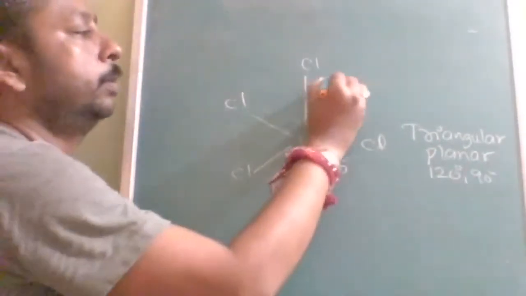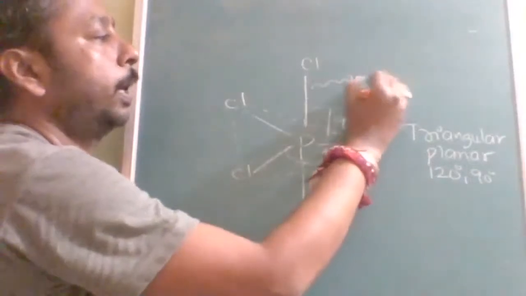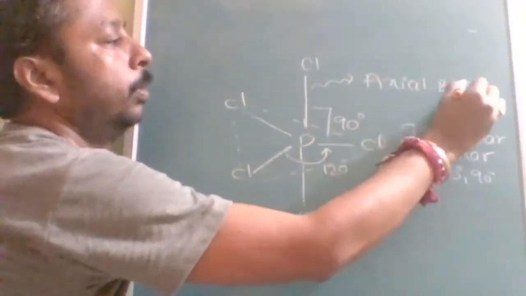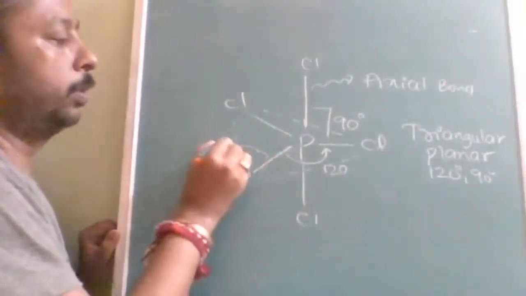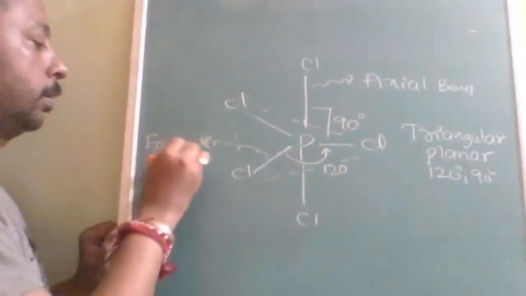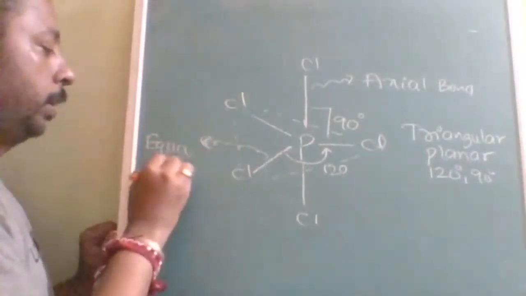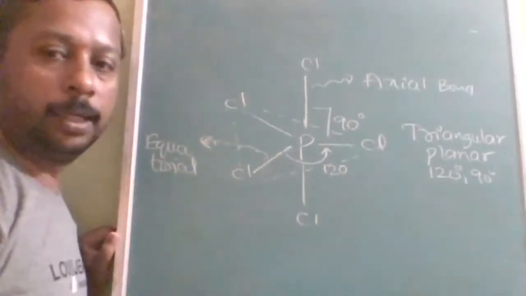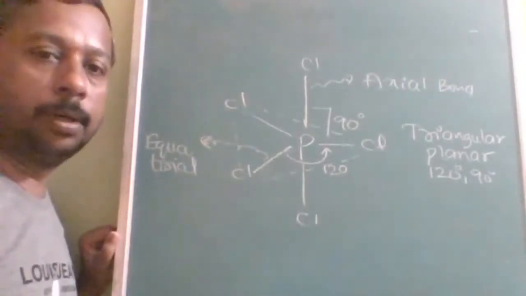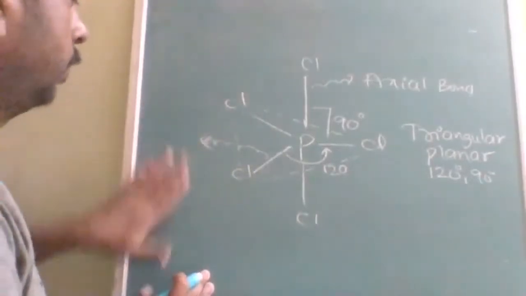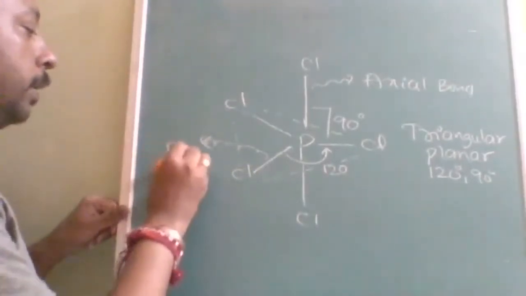These bonds are called axial bonds, and these bonds are called equatorial bonds. So there are two types of bonds: one is the axial bond, another is the equatorial bond.